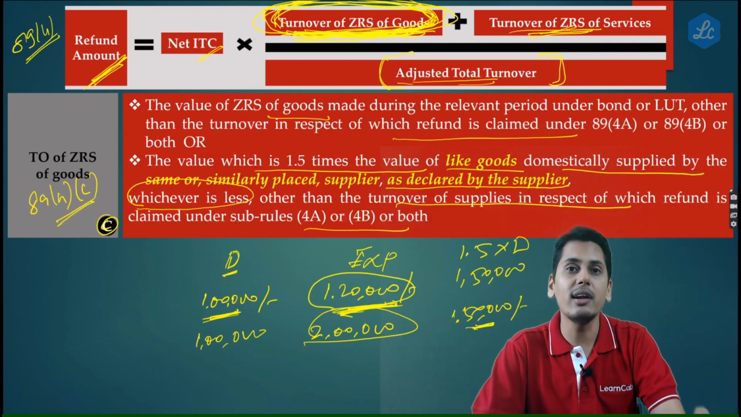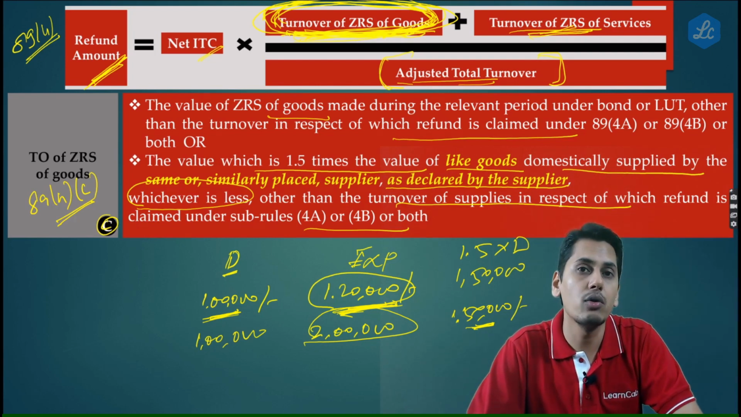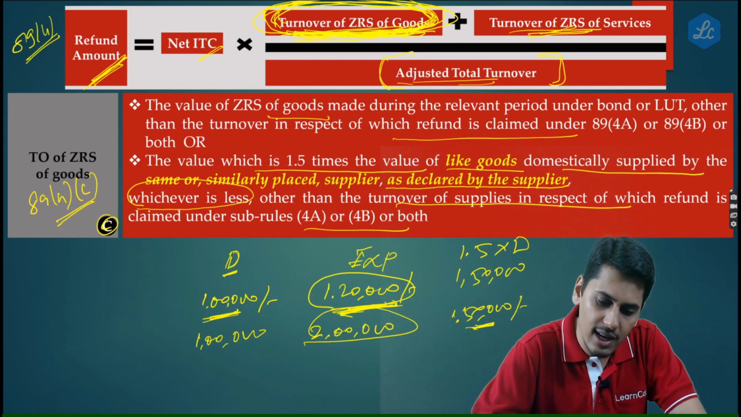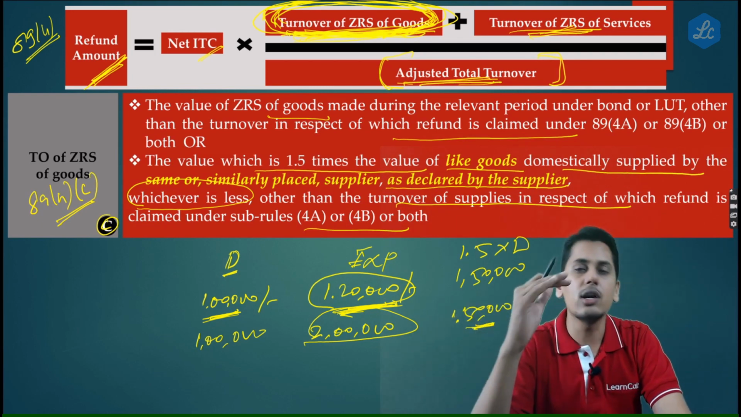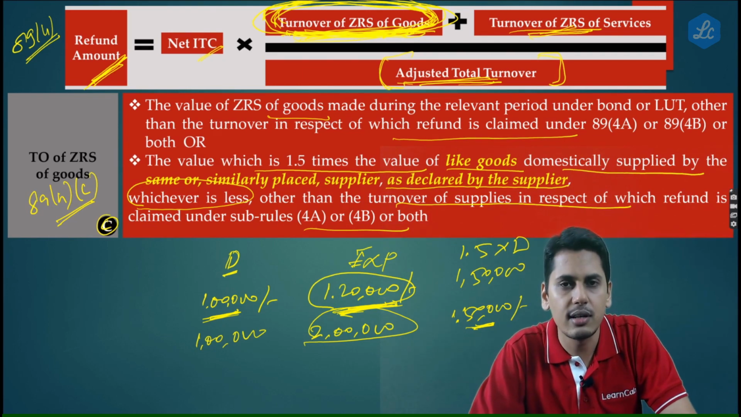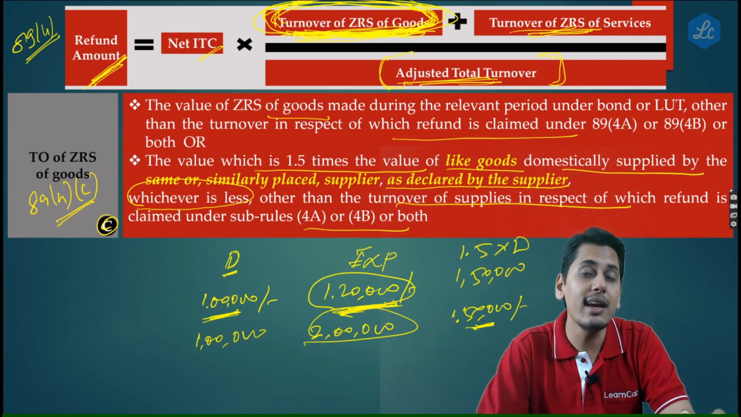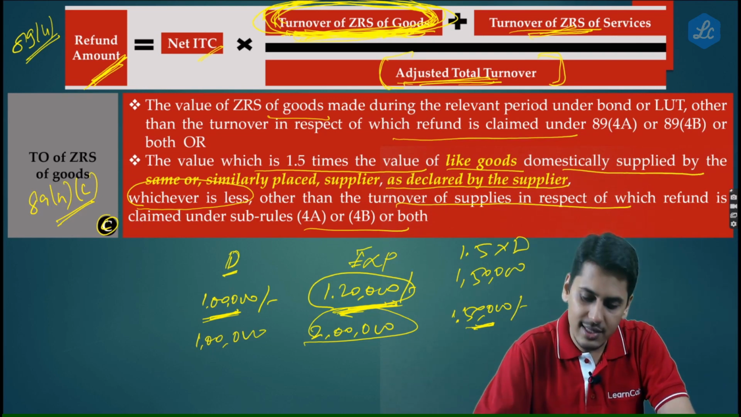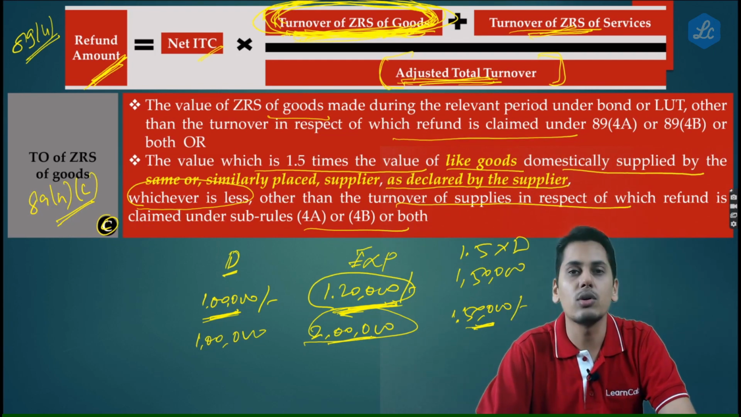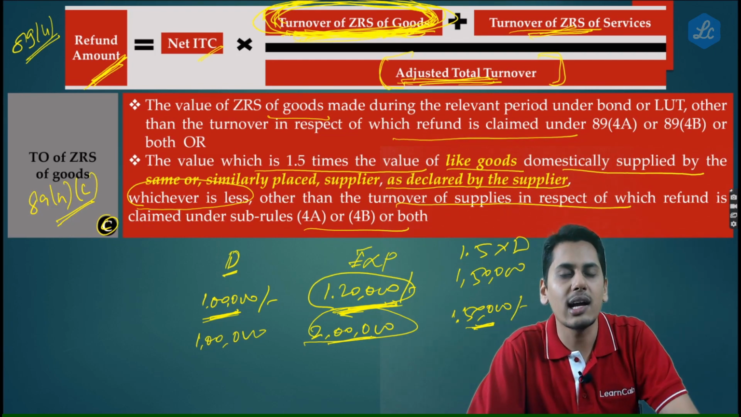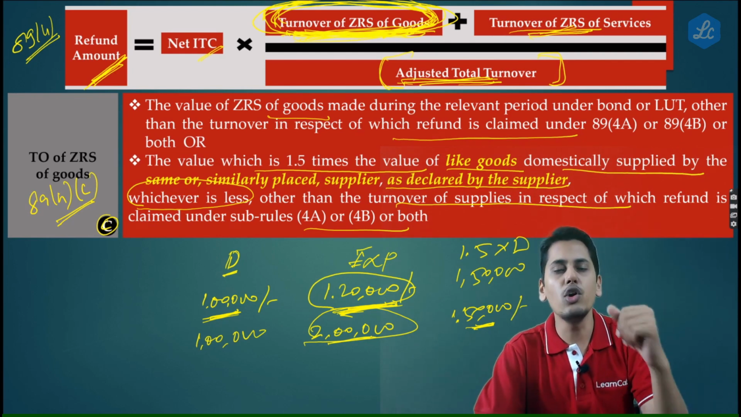Now friends, I am not discussing the numerator. Please understand, I am discussing the denominator. My adjusted total turnover will also include turnover of zero rated supply of goods. Now when I am calculating my adjusted total turnover, should I take my actual export value, that means in our example, 2 lakh rupees, or should I take 1,50,000 rupees, which is the element which I have taken for the numerator.